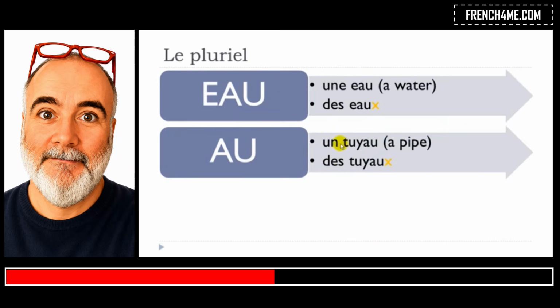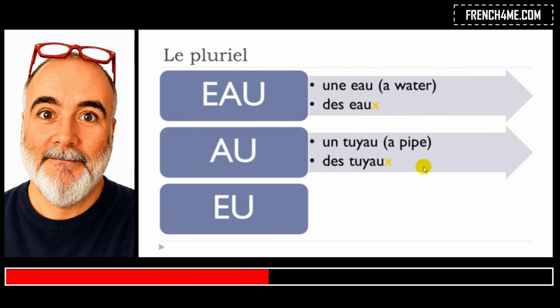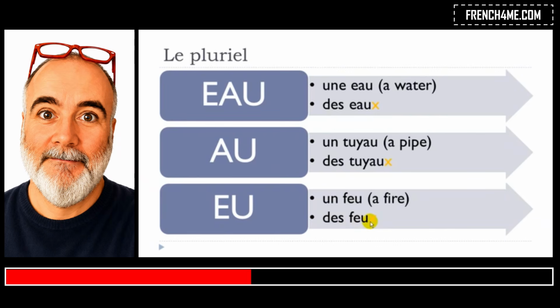So the only difference will be with the article, because the word will be pronounced the same way. And then the last group is the words ending with eu. Let's take one example: un feu. Basically the same rule. You don't put s, but you put x instead, and you don't pronounce it. Des feux. Un feu, des feux.